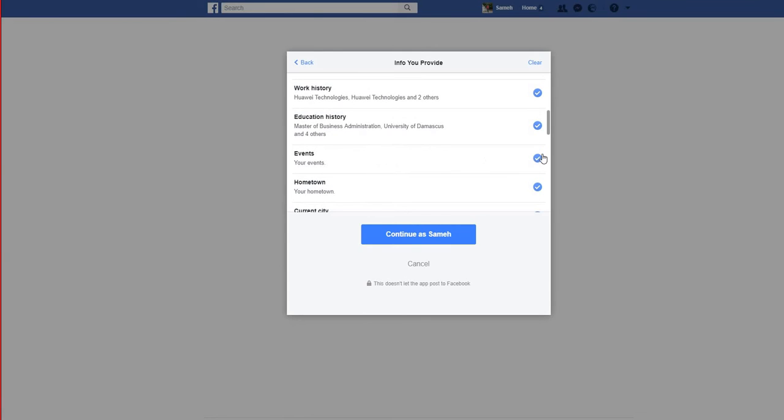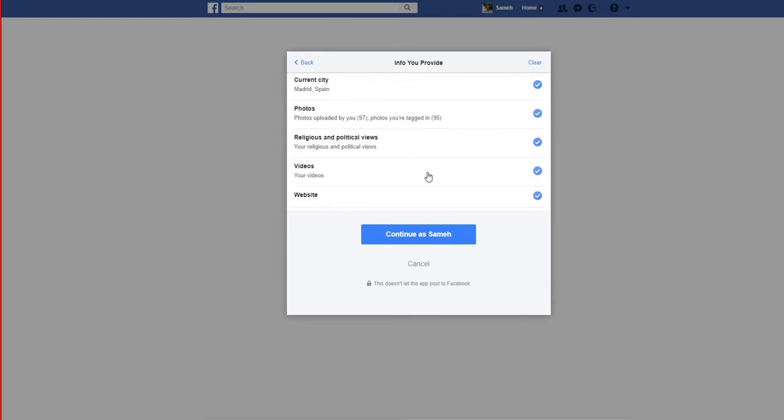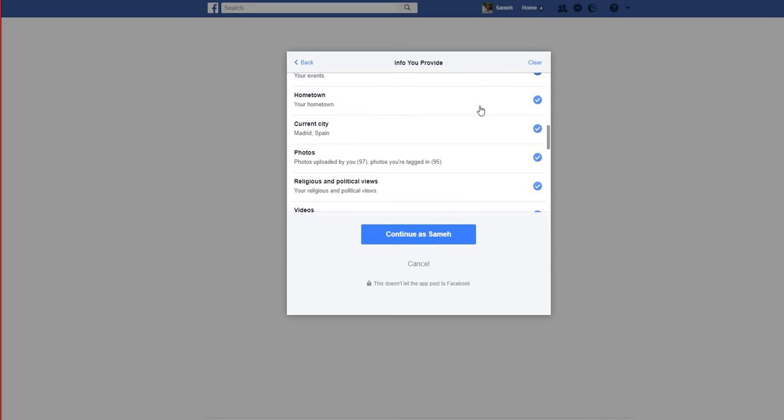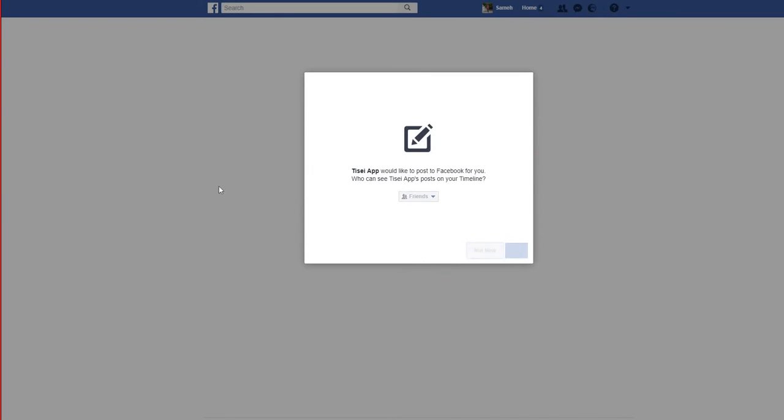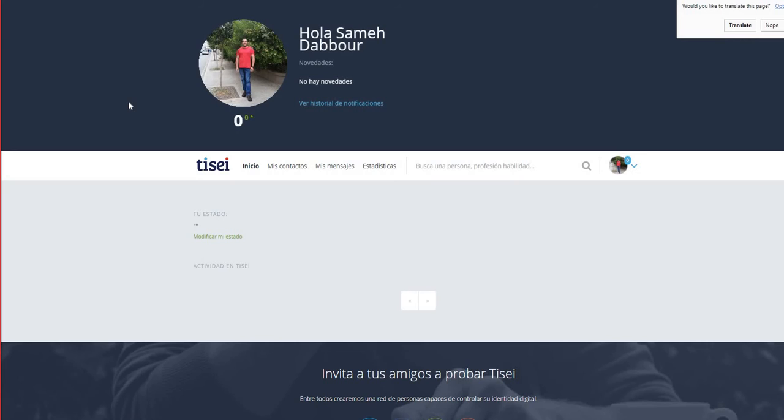So he decides to use and extract information from his Facebook profile, and here Facebook is indicating Sam whether he wants to allow Tisei to access all this information from his Facebook profile. So Sam could decide to actually not provide all that information, but he decides to give it to Tisei because in this way the profile will be created easier and in a faster way.